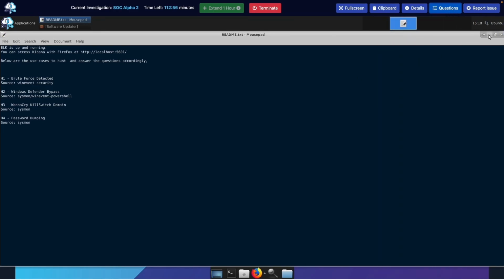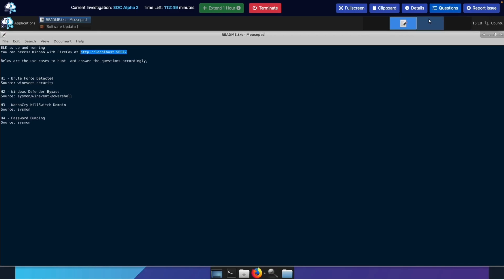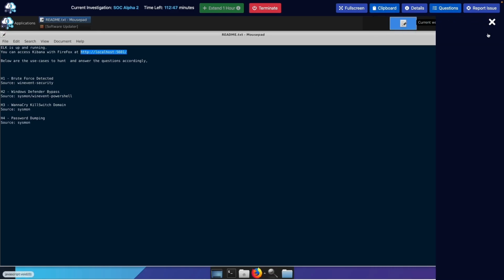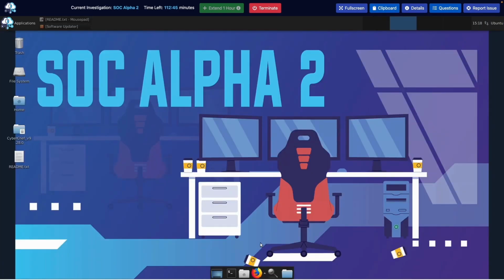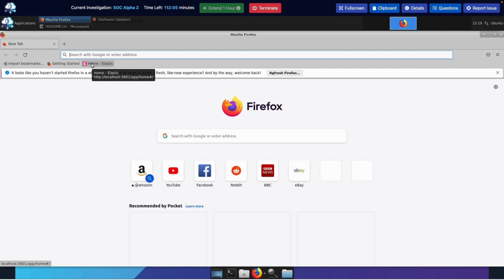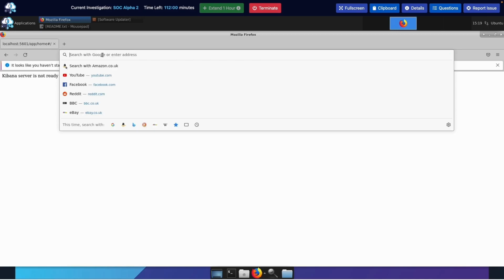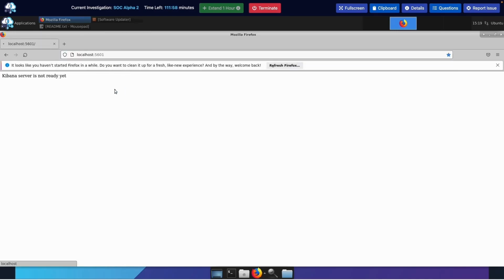So let's see if our Kibana is up and running. I might just copy this right here, place that in our clipboard. Nice. Let me minimize this real quick. We're going to load up Firefox and see if we can access our ELK. Wow, this is some good graphics. Nice, it looks like we have Elastic here. I'm going to click it. Kibana's not up yet. Uh-oh. Hold on, let me actually paste this in here. So Kibana's not up yet.